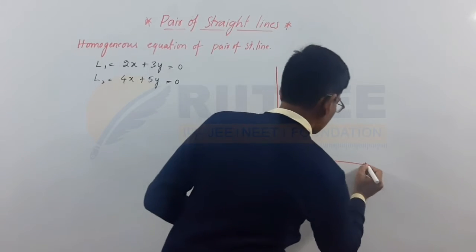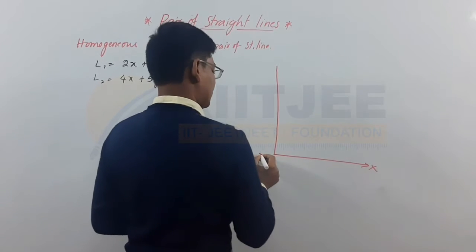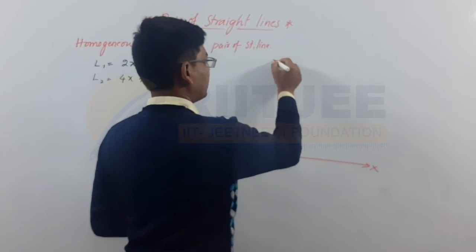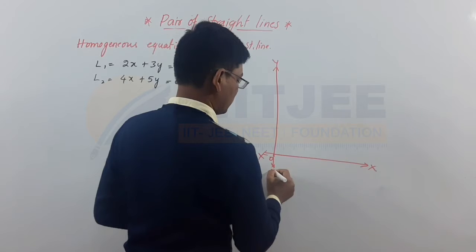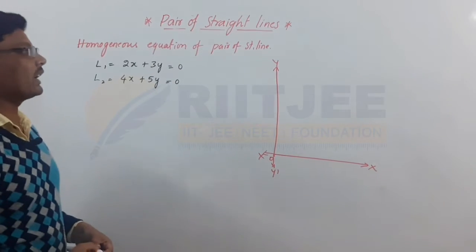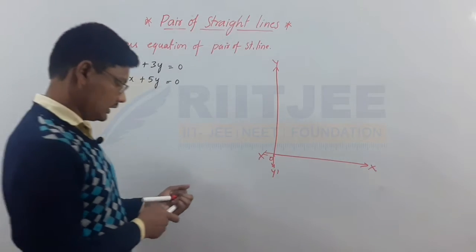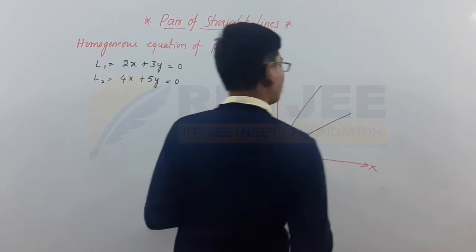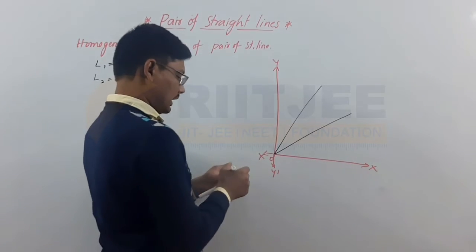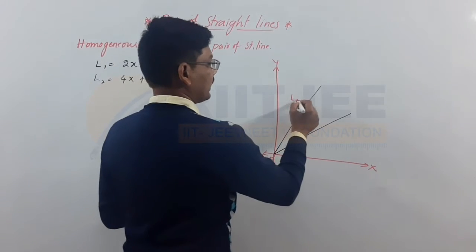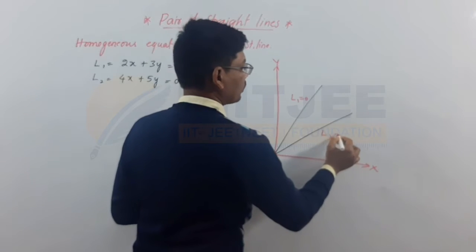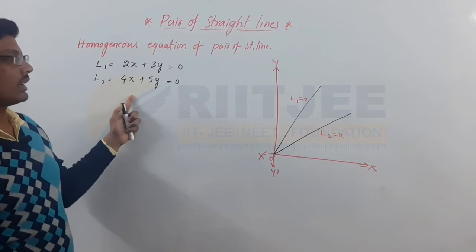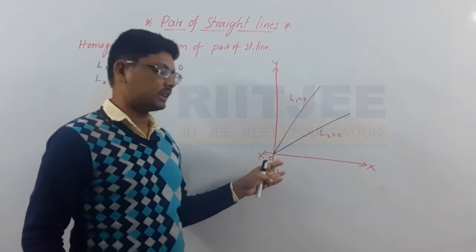This is the coordinate axes X'OX and Y'OY. This is one straight line, L1 equals 0, and this is one more, L2 equals 0, and both pass through origin.